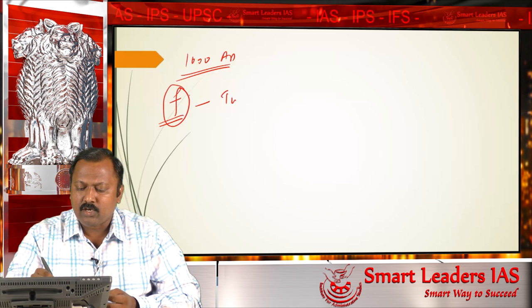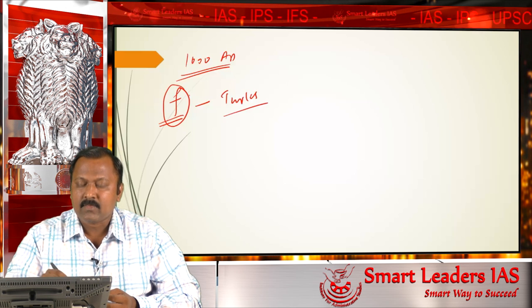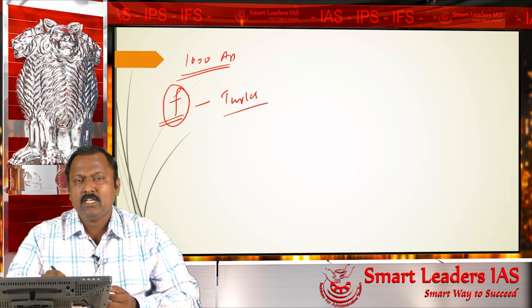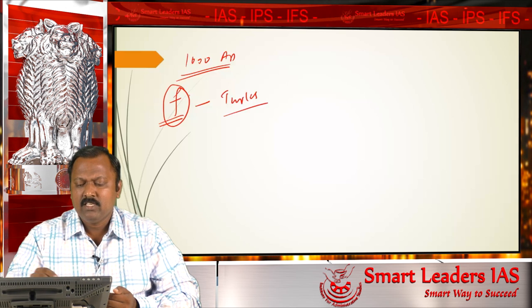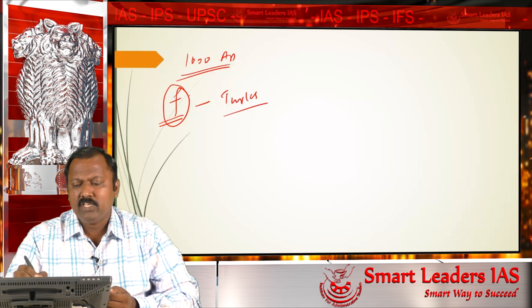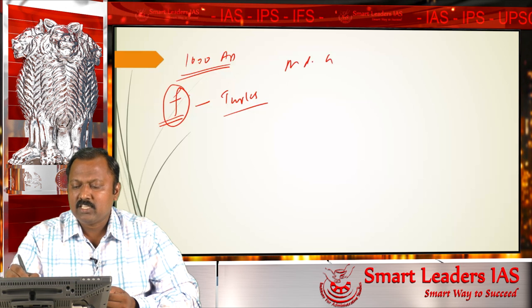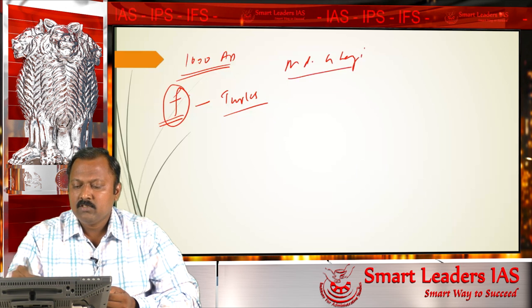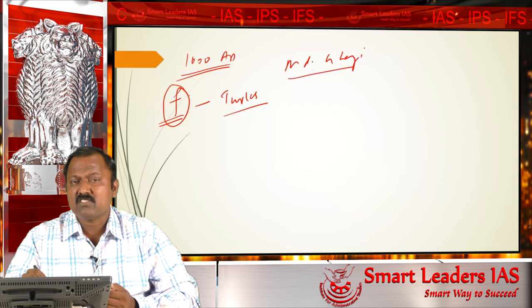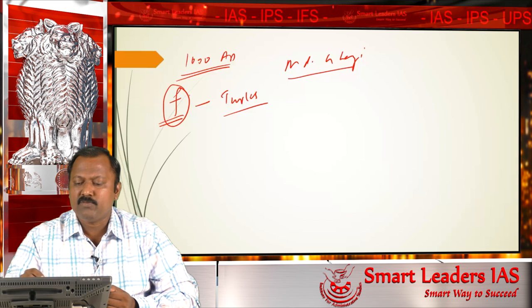These foreigners are called Turks. The Turks entered into India because of a number of reasons. Some of the Turks whom you know very well include Muhammad Ghazni. Muhammad Ghazni hails from a place called Ghazni in Afghanistan. His name is Muhammad, hence he is called Muhammad Ghazni.